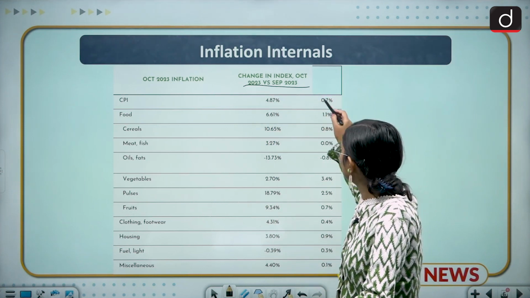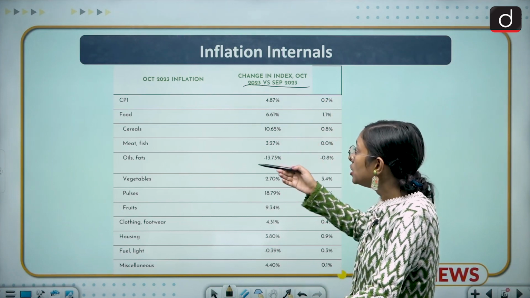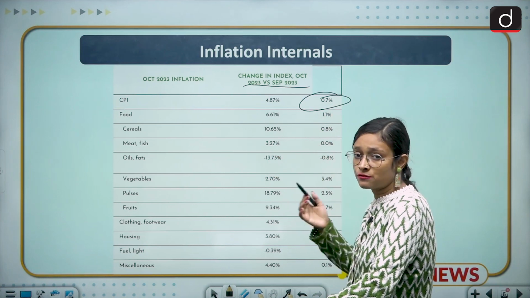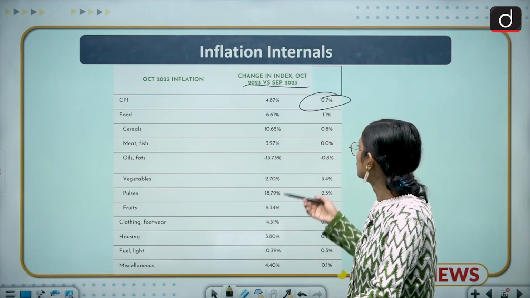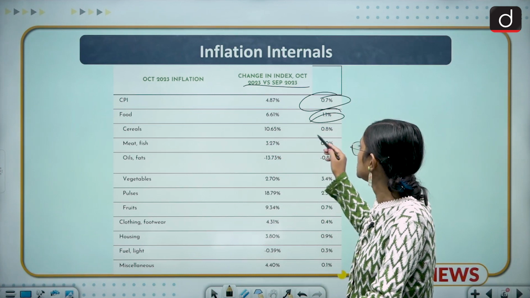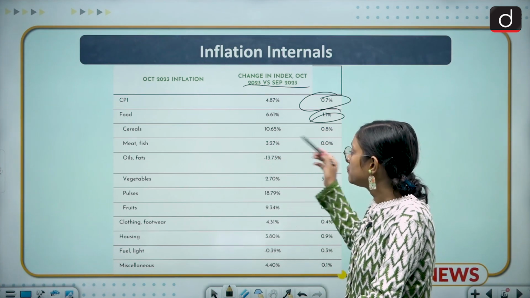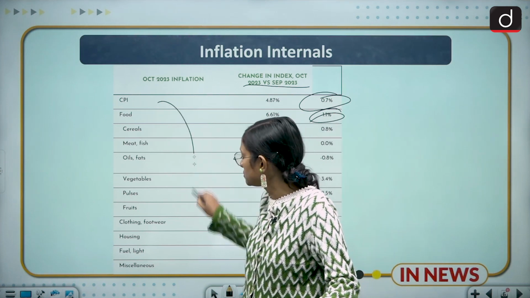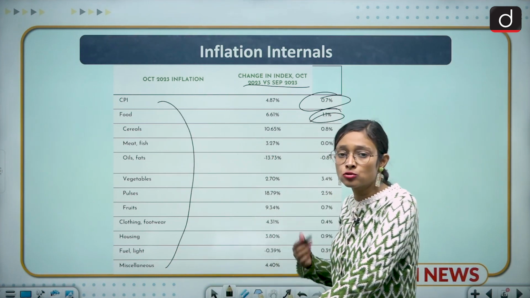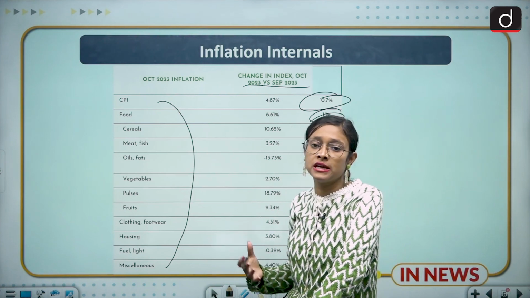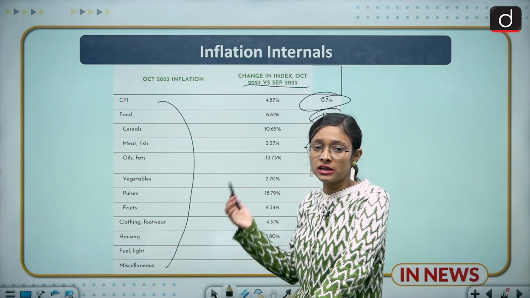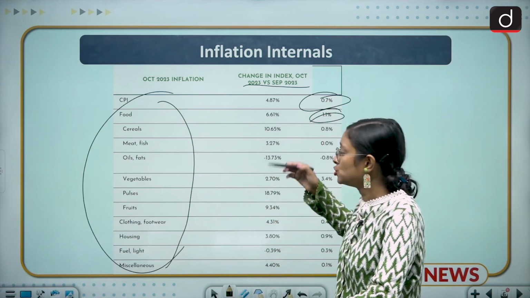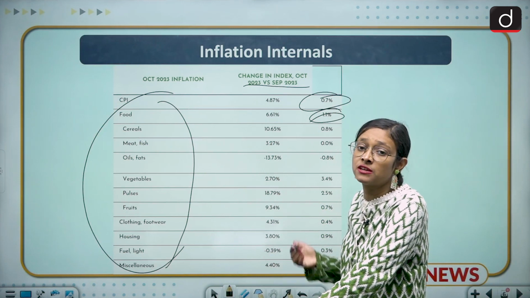This data shows how much change there has been. For the whole CPI, we have a 0.7% positive trend, in the case of food we have 1.1%, cereals 0.8%, meat, fish, oil, fats. Whatever products we have taken for the samples are daily household products used by any ordinary household. So in the case of CPI, we take such data to see how it affects the consumer market and the daily inflationary measures.